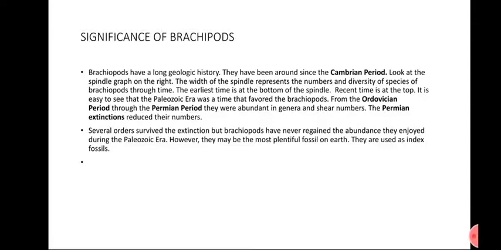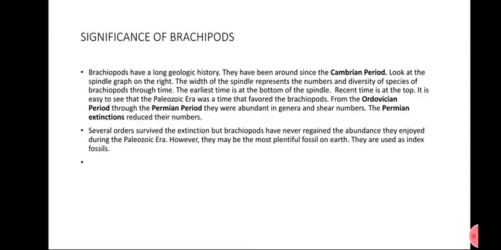They come from the Cambrian time period, and they are also found in recent time, from the Ordovician to the Permian period. I can say that it is geological history.